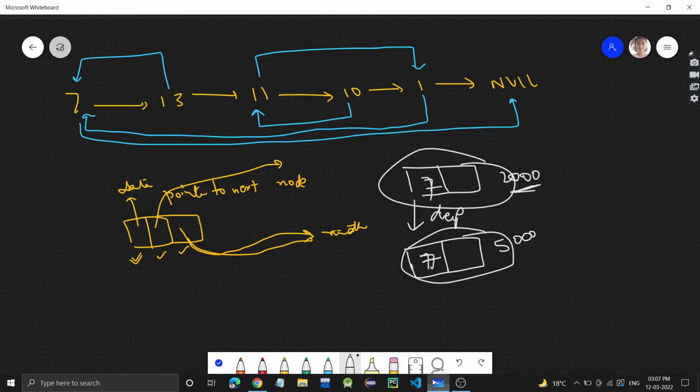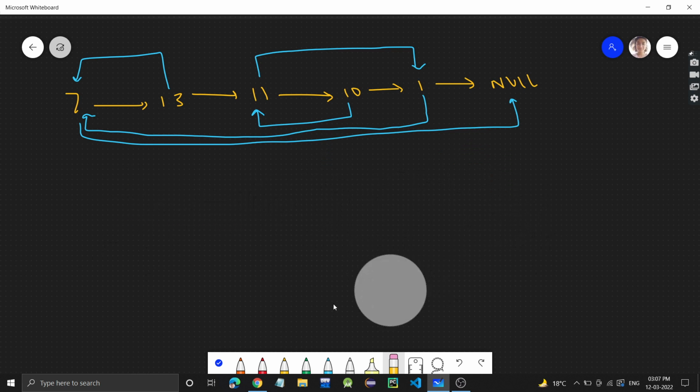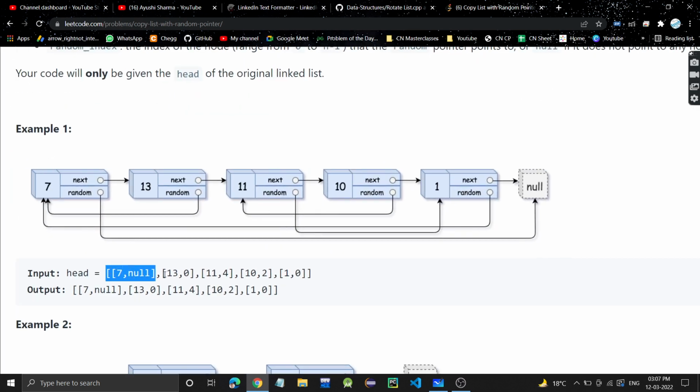So let's see how we can approach this problem. In the question they have given us the linked list. So this is the input. Let's say this is the input. They have given this list. 7 is the node value and null is the random node it is pointing to. So for 7, random is null.